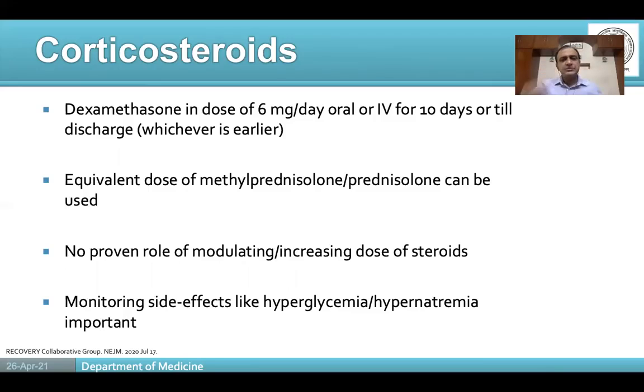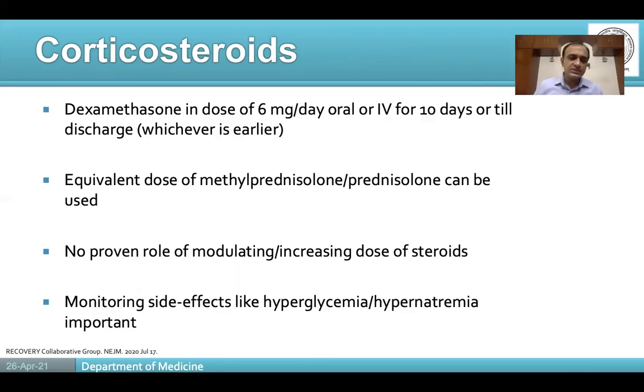Now, the dose of dexamethasone, if you see, is a low dose, 6 milligram. There is no data to suggest that the dose of steroids, be it dexamethasone or any other drug, can be modulated depending upon the patient's response. For example, a patient has been admitted with severe COVID-19. You start the patient on dexamethasone 6 milligram. On the second or third day, you feel that the patient has not improved fully, or has deteriorated.